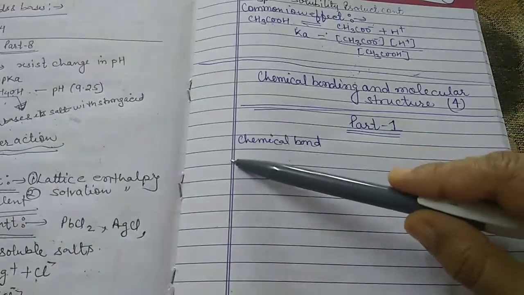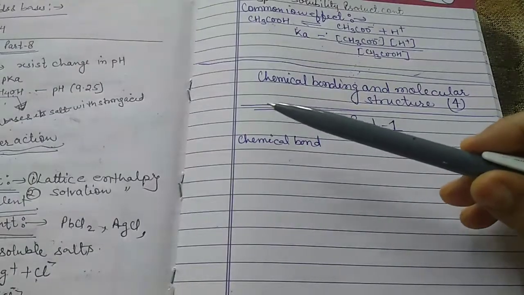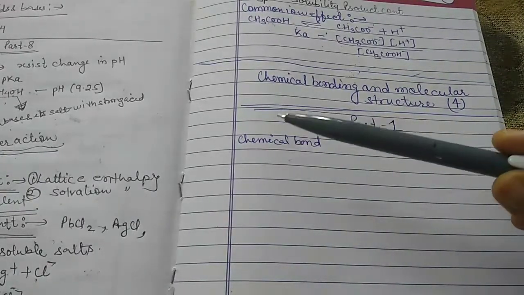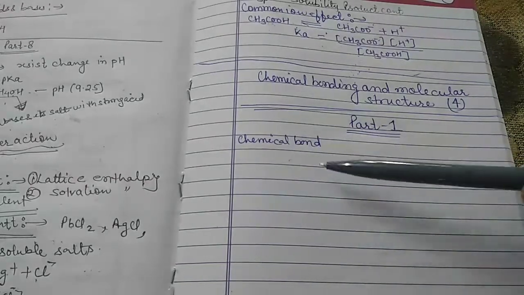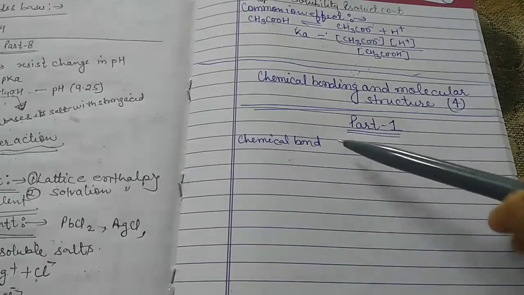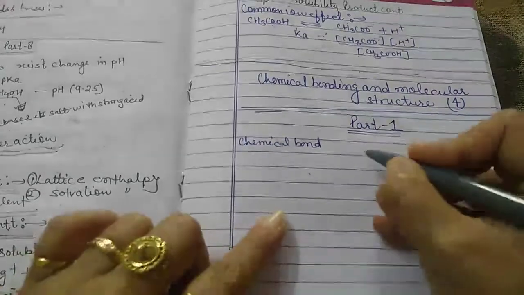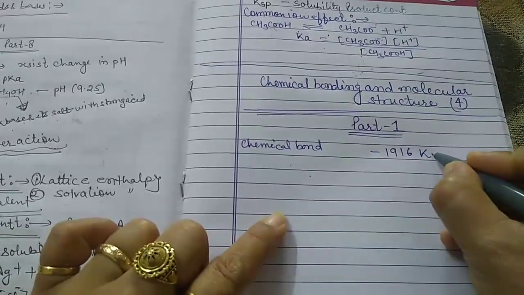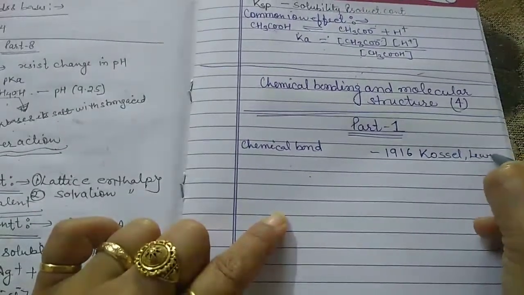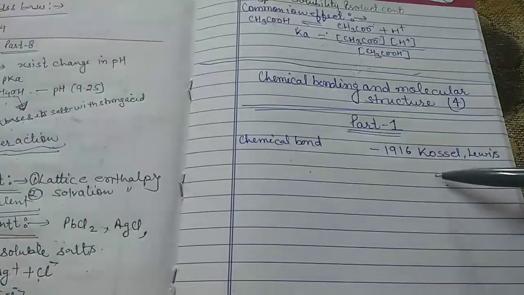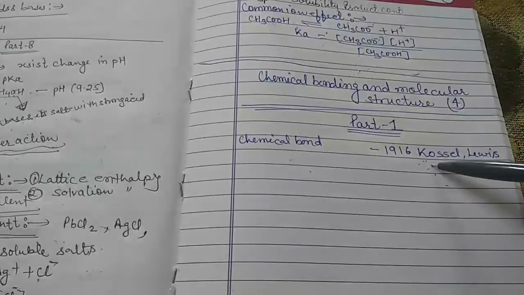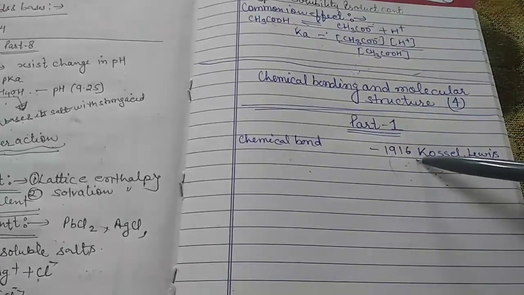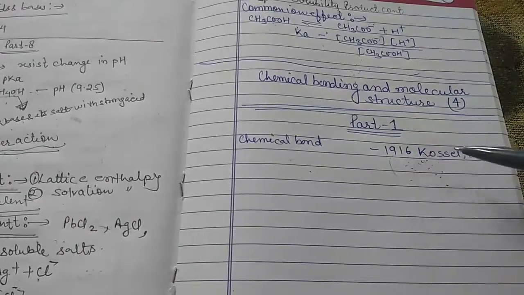Since the formation of a chemical compound takes place as a result of the combination of the atoms of various elements in different ways, there are many questions that arise, for example: why do atoms combine and how do they combine? A number of attempts were made to explain the formation of a chemical bond between the atoms in terms of the electron, but in 1916 there were two scientists, Kossel and Lewis. Kossel and Lewis succeeded independently in giving the first successful explanation about the cause of combination between atoms, based upon the understanding of the electronic configuration of the noble gases.